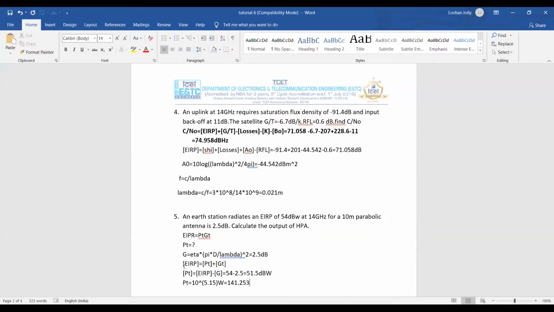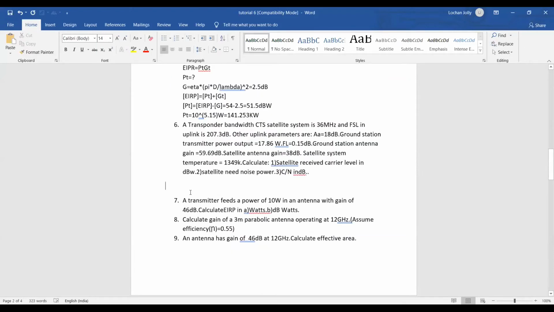141.253 kilowatts. Okay, समझ में आया? Yes. The transponder bandwidth is given. FSL is given. Other uplink parameters are atmospheric absorption, ground station power output, the feeder losses, ground station antenna gain, satellite antenna gain, satellite system temperature. Calculate the satellite received carrier level in dB watts, that is the power that is received, and the signal to noise ratio.